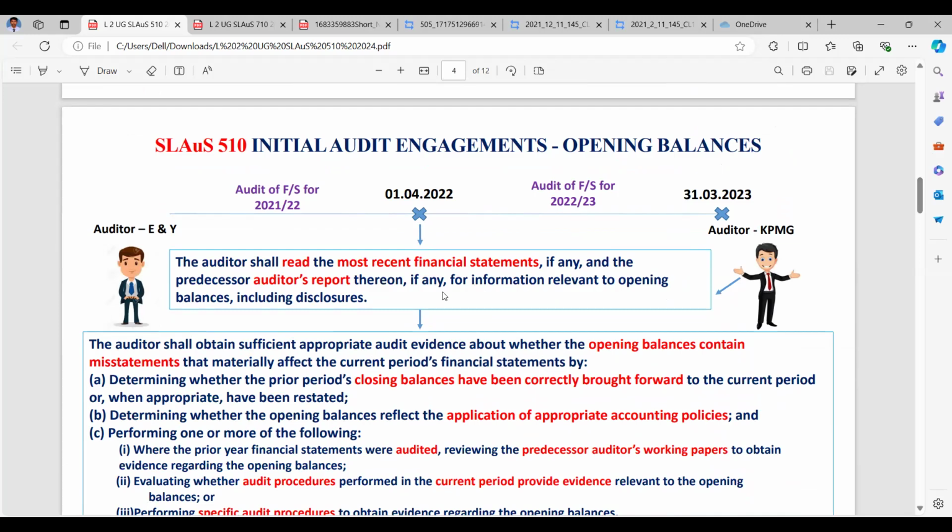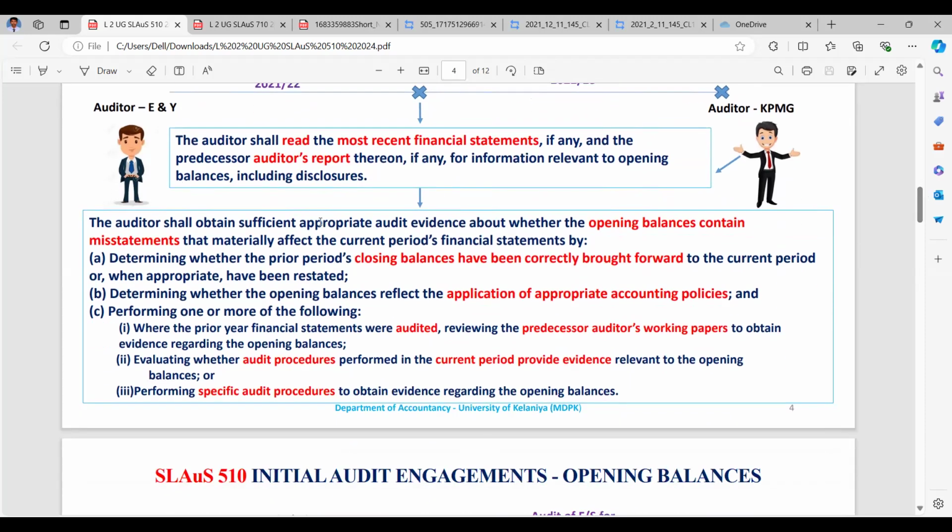Now the auditor shall read the most recent financial statements, if any, and the previous auditor's report thereon. I told you in the prior year it was EY, now it is KPMG. The previous auditor's report and working papers need to be referred to by the current auditor for information relevant to opening balances, including disclosures as well. The auditor shall obtain sufficient and appropriate audit evidence about whether the opening balances contain misstatements that materially affect the current period's financial statements, by determining whether the prior period closing balances have been correctly brought forward to the current period as opening balances or, when appropriate, have been restated.